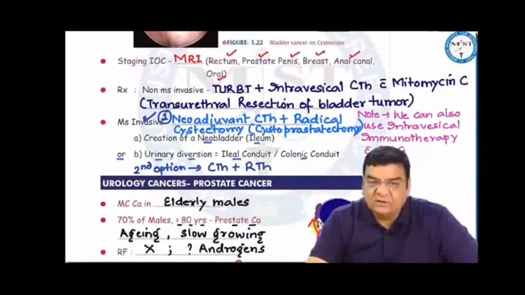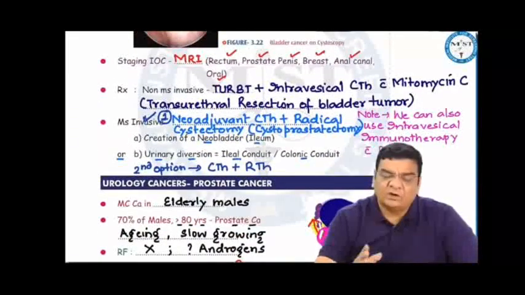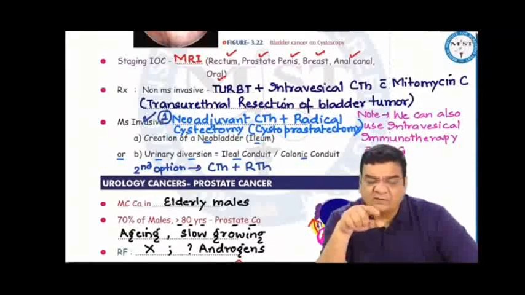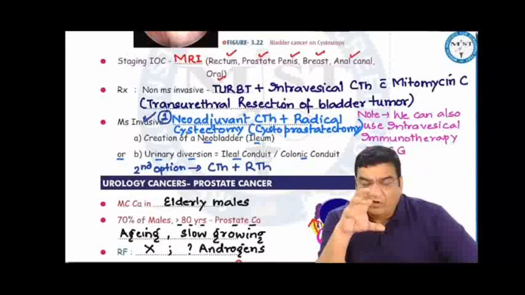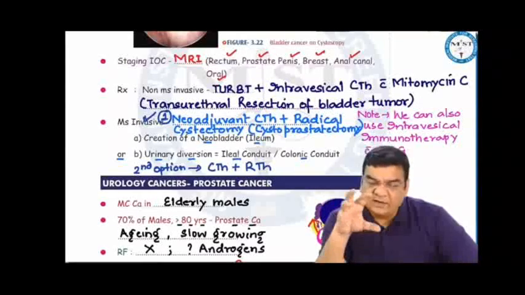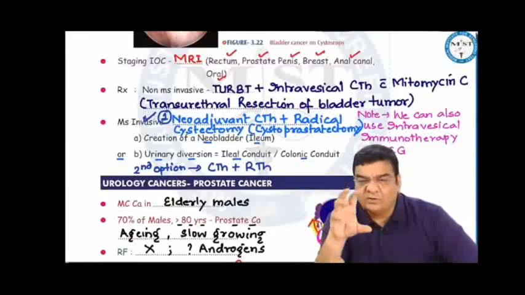In the treatment, again, surgery remains the mainstay of treatment. For non-muscle invasive, it is easy to do a transurethral resection of the bladder tumor. And once we resect the tumor, after this, we put the mitomycin C inside the bladder. That is intravesical chemotherapy with mitomycin C. For muscle invasive bladder cancers, these are invasive cancers. Either we can give chemo and radio as a treatment, but more preferred is a radical cystectomy, where we remove the entire urinary bladder. Usually we call it a cystoprostatectomy.